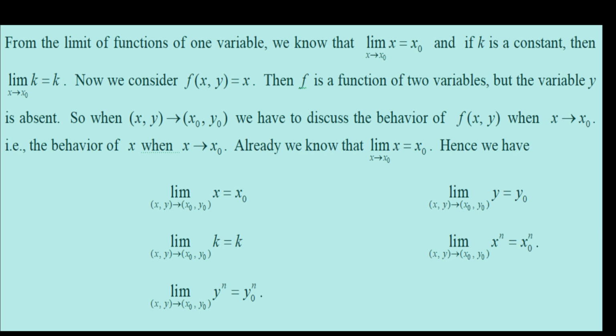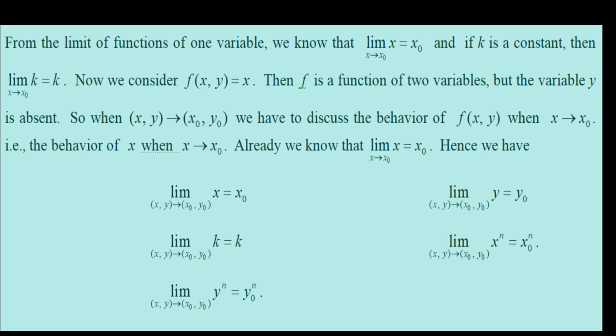Already we know that limit as x approaches x0 of x is equal to x0. Hence, we have limit as (x, y) approaches (x0, y0) of x is equal to x0. Similarly, limit as (x, y) approaches (x0, y0) of y is equal to y0.